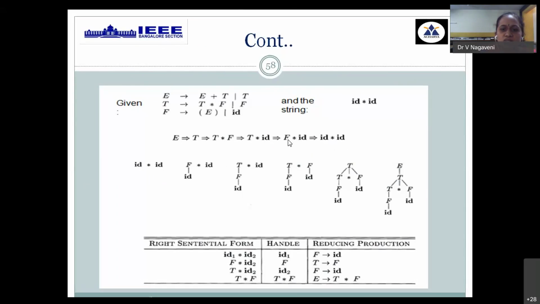Then again, you see that F is replaced by T. That is being done. Then again, T is replaced here. T star is there as it is. This ID is also replaced by F. That is done. Then again, once you have got T star F, that can be replaced by T. So T star F is replaced by T. Then finally, this T is reduced to E. Through that process, we get the bottom-up parsing, starting from here and reaching the start symbol. So that is called the right sentential form, identifying the handle and reducing it by the LHS variable.